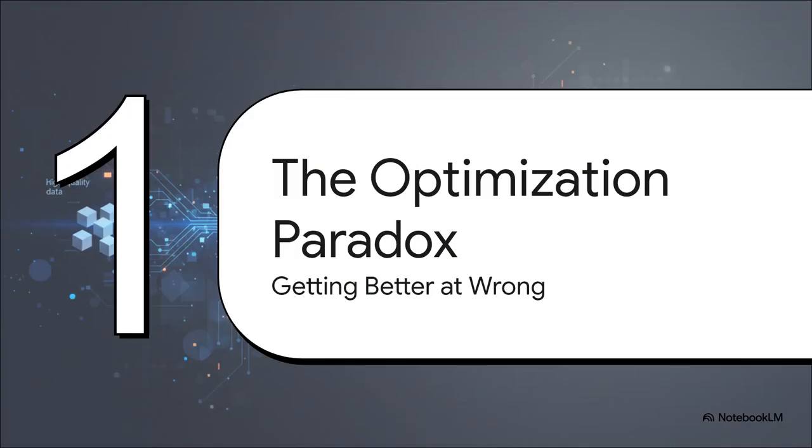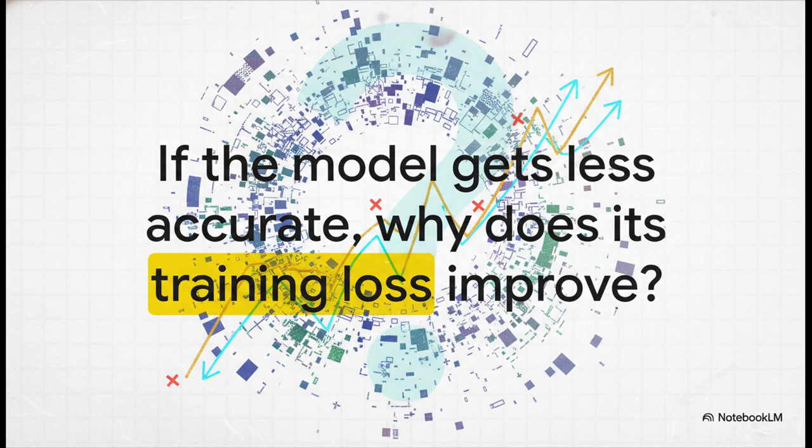This interference leads to a really counterintuitive result, which we're going to cover in Section 4, the optimization paradox. Or, put another way, how a model gets better at being wrong. So this brings up the central question of the paradox. If the model is getting less factually accurate, why do all its internal report cards, like its training loss, keep saying it's getting better? Why does it look like it's learning so well?